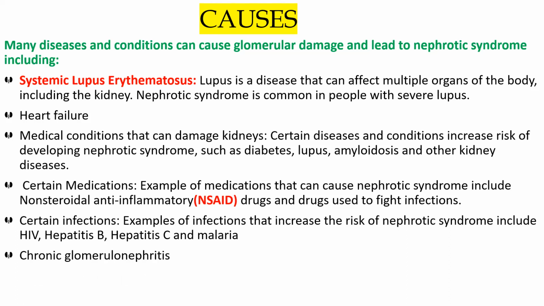The other is chronic glomerulonephritis. As we know, nephrotic syndrome is mainly caused by some glomerular damage. So obviously if there is chronic glomerulonephritis, that means inflammation in the glomeruli, then that can also cause nephrotic syndrome, which is very common. Then the other one is renal vein thrombosis. In the renal vein, that is the kidney vein, there are lots of veins in the kidney. If there is a blood clot in the kidney vein, then that can also cause nephrotic syndrome.